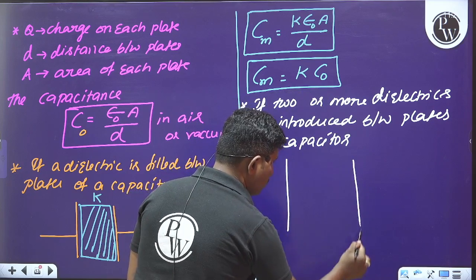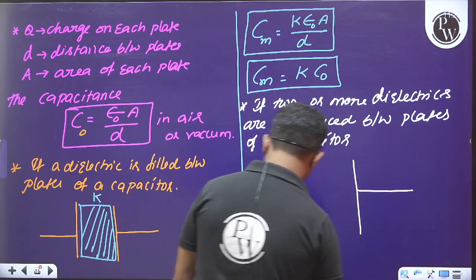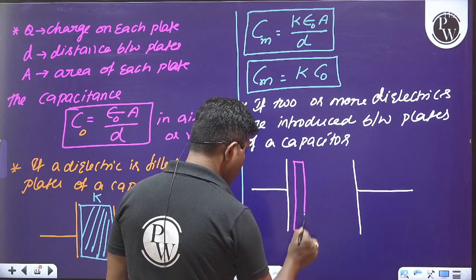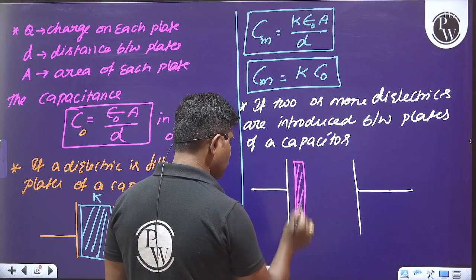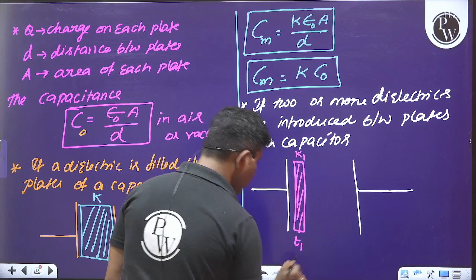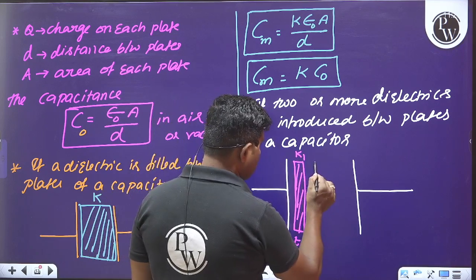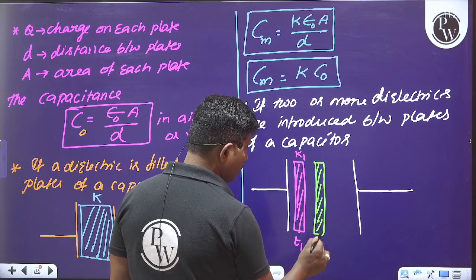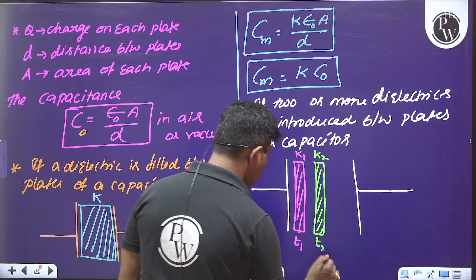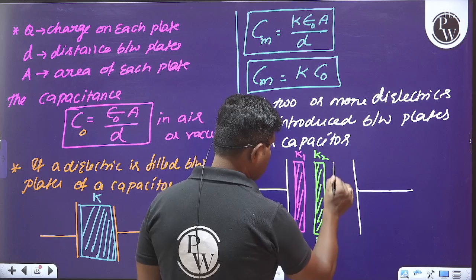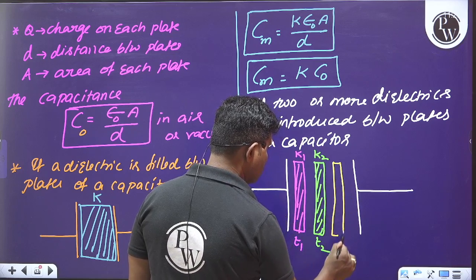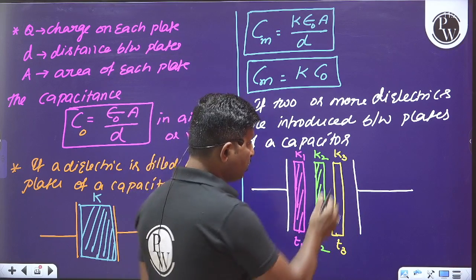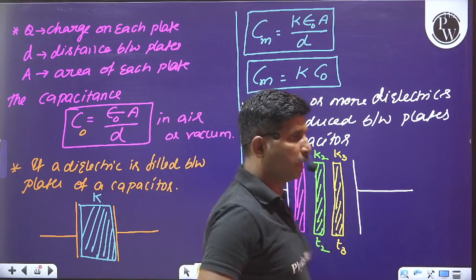Let us say these are the two plates of a capacitor, and in between these two plates, one dielectric having the constant K1 and thickness T1, another dielectric having a constant K2 and thickness T2, and a third dielectric having some constant K3 and thickness T3 has been introduced between the two plates.